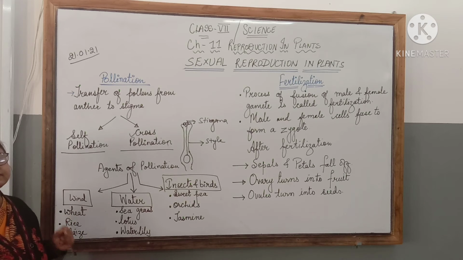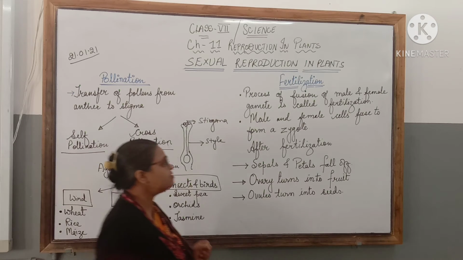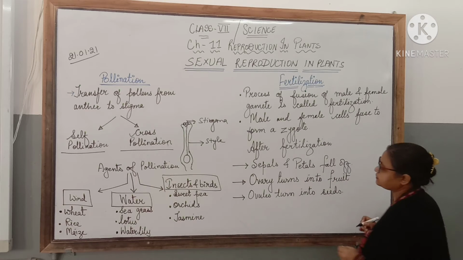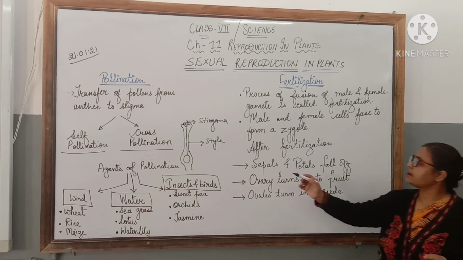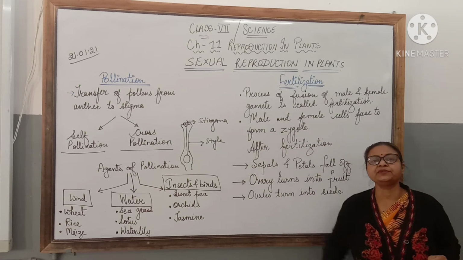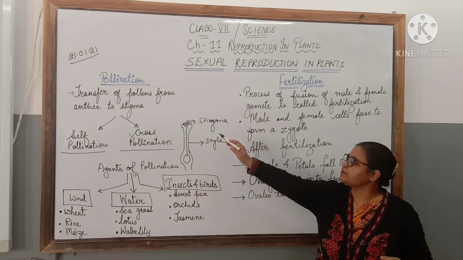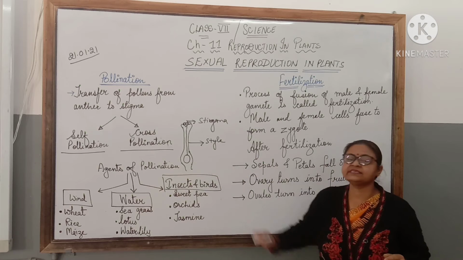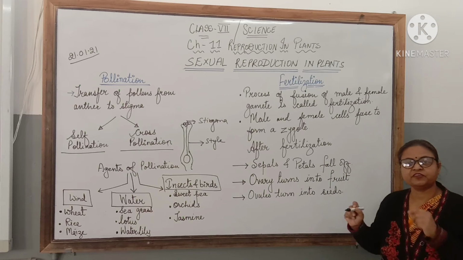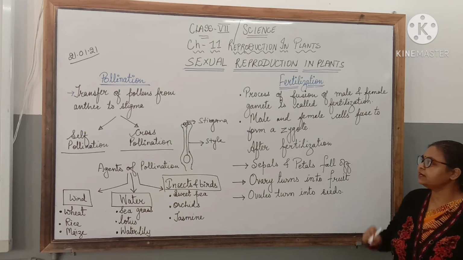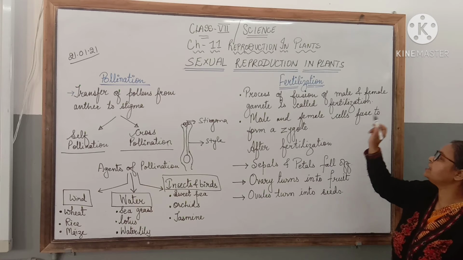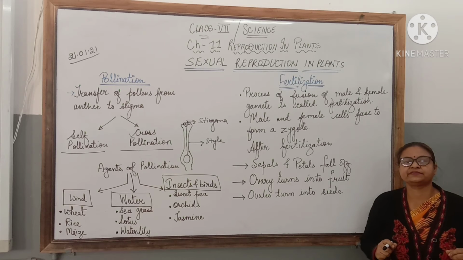Now the next process comes up. This is called fertilization. The pollen grain was containing the male gamete. Now that male gamete has reached the ovary where the female gamete is present. Here the process of fusion of male and female gamete takes place.